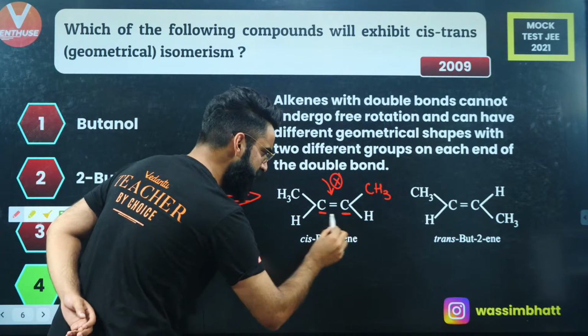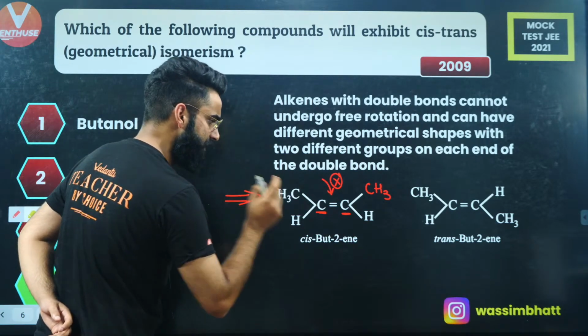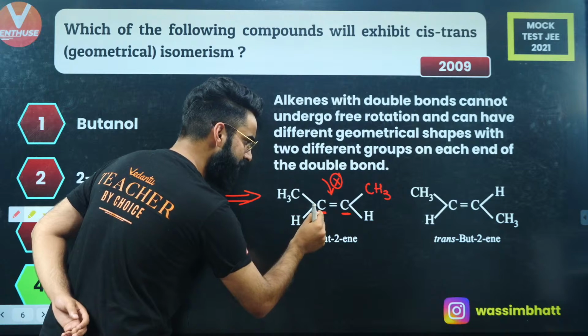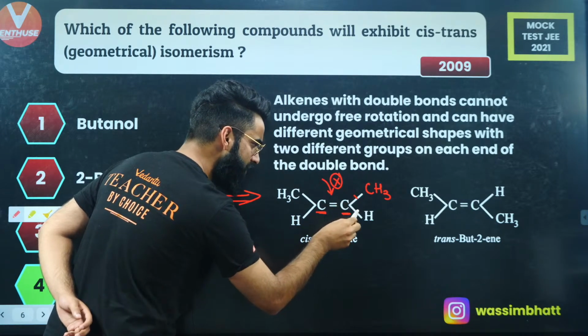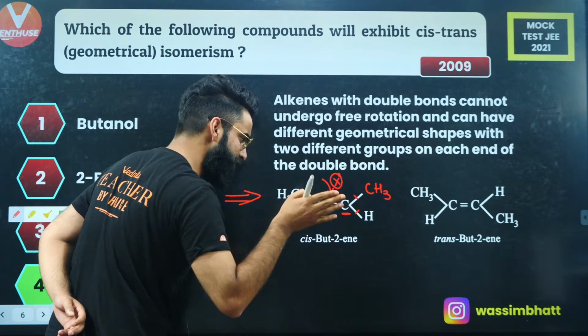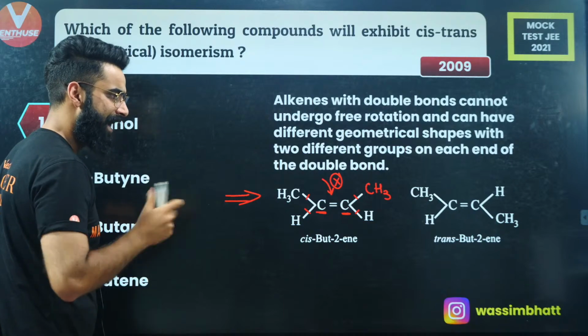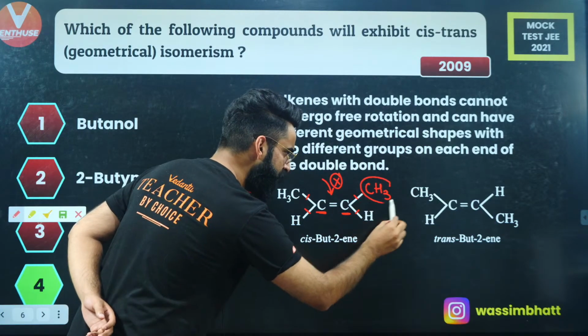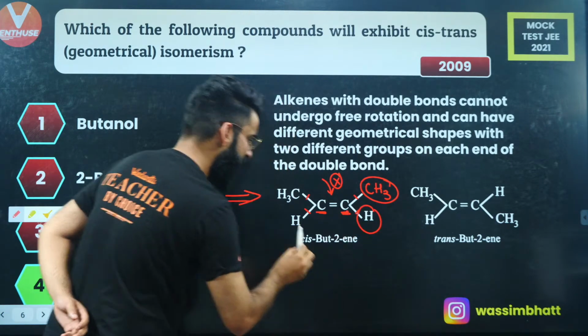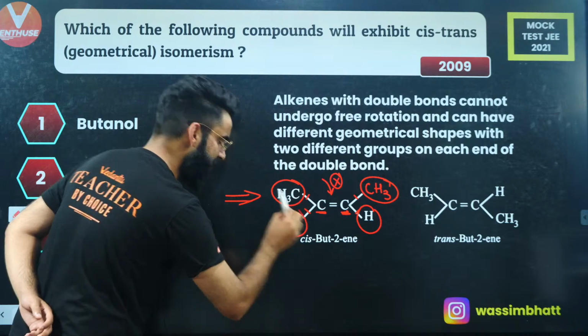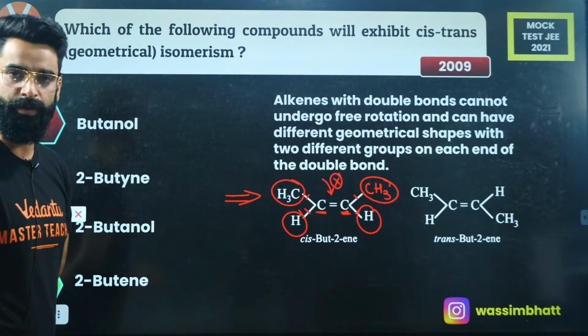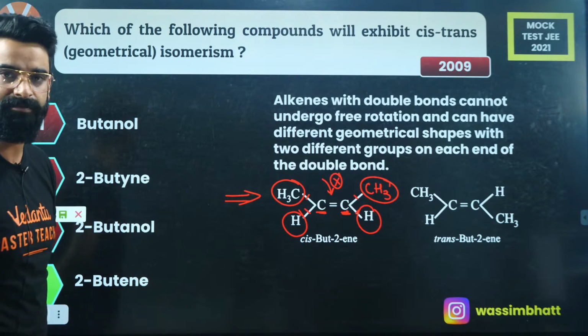This carbon is sp2, this carbon is sp2, so this is planar, this is planar. What does that mean? That means this bond, this bond, this bond, and this bond are present on the same plane, right? And at the same time, there are 2 different groups attached with this carbon, and 2 different groups attached with this carbon as well. So absolutely this molecule is going to show geometrical isomerism, correct?